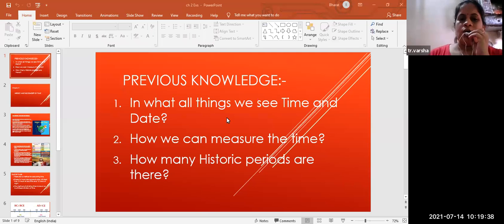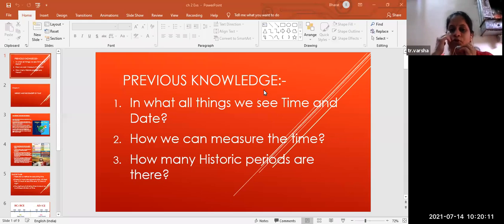Okay. We'll be taking previous knowledge, meaning how much we know. In what all things can we see the time and the date? You can write it in the chat box, children. In what thing can we see the time and the date? Yes, in the calendar, in the clock, the watch, and on the internet, in your laptop, in your computer. These are the answers.